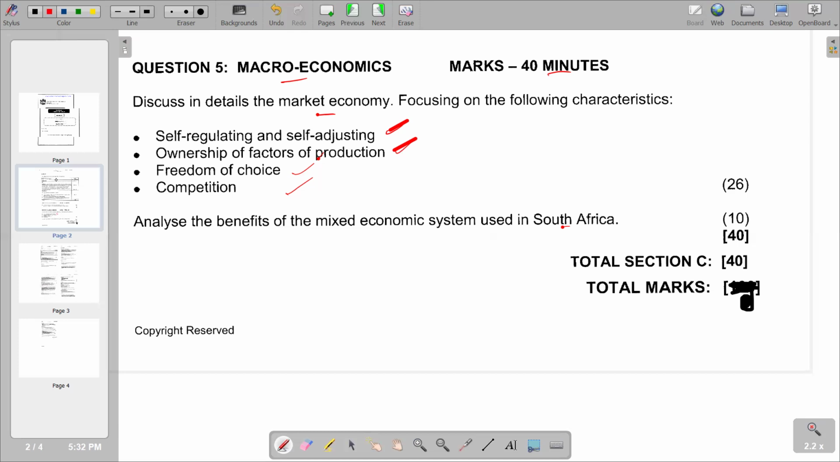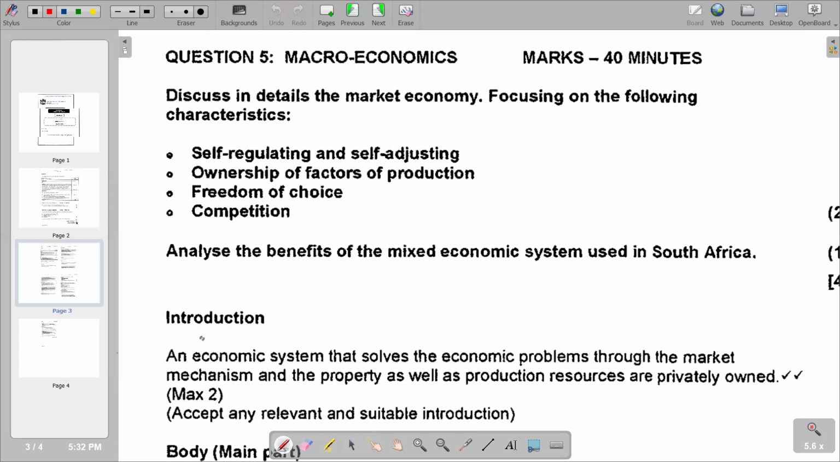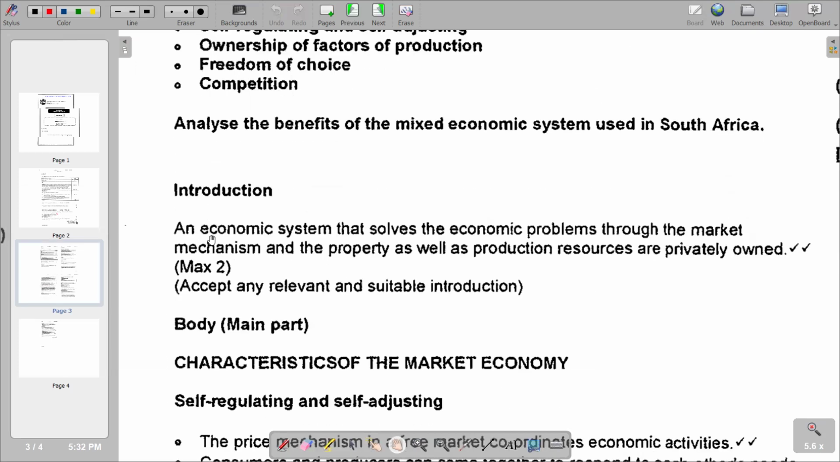So we have a brief description of a market economy in terms of this video. We can go to our other section and see that our description is here under introduction, which is an economic system that solves economic problems through the market mechanism, and the property as well as production resources are privately owned. This market mechanism is the forces of supply and demand. So that's what we have in our introduction.